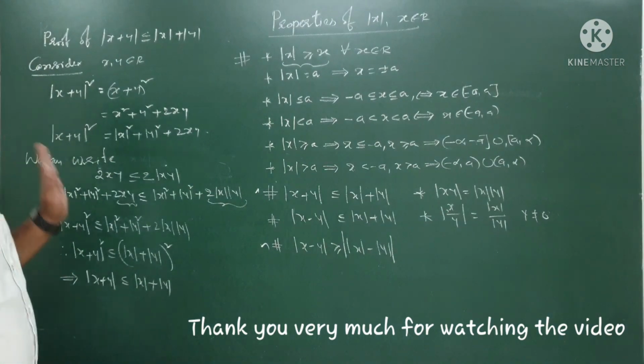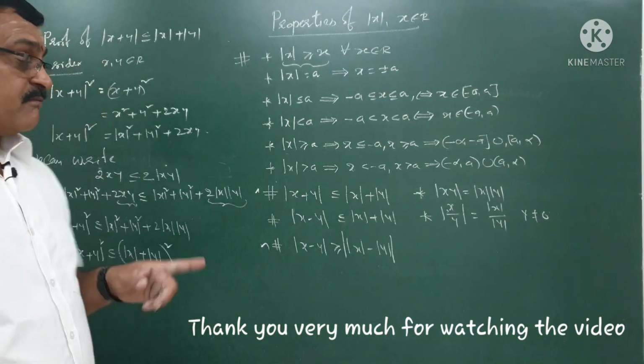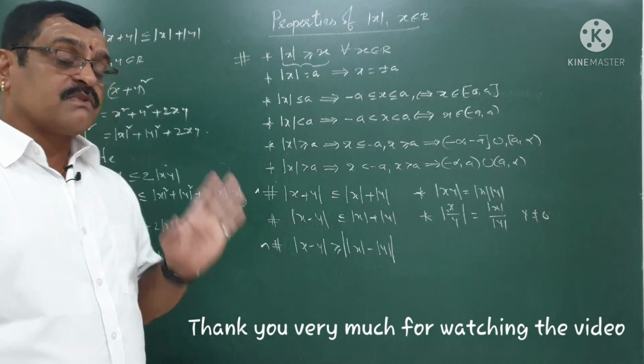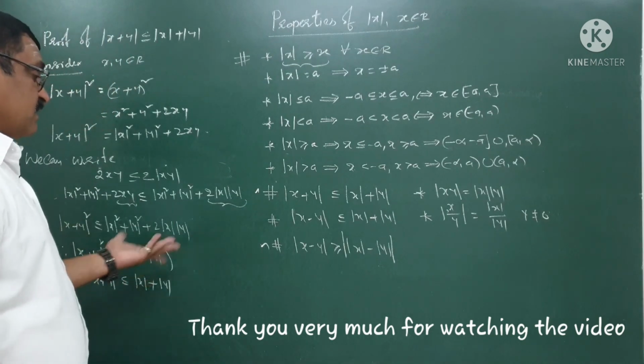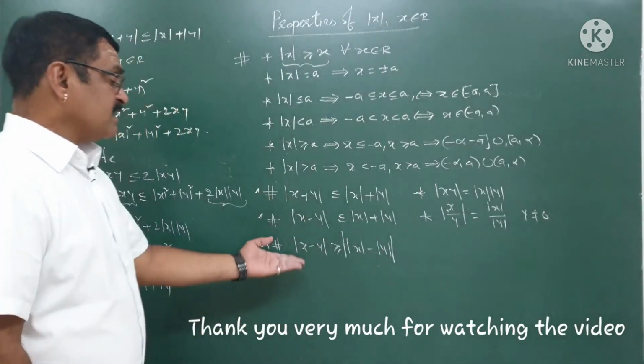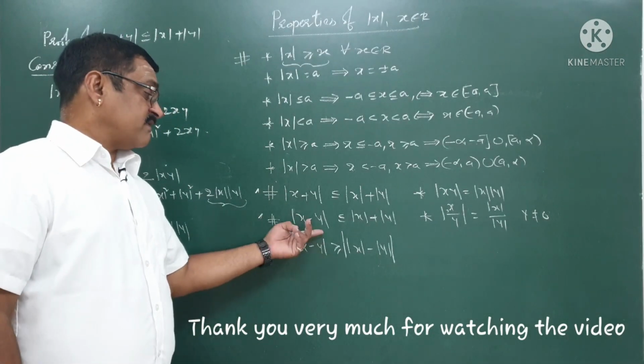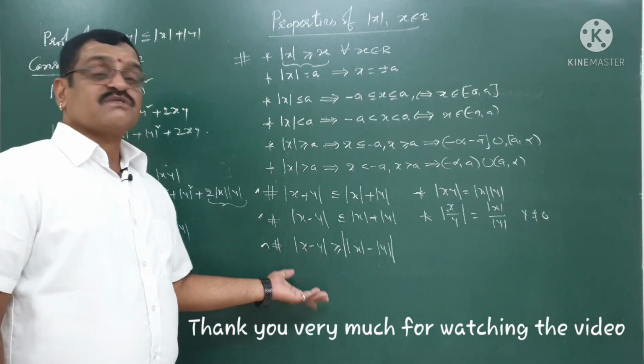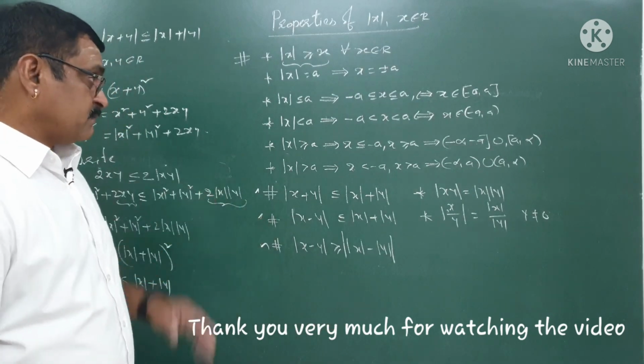Just a simple proof this is. We can have the same type of proof in vectors and in complex numbers also. Once you know this, the remaining proving is very simple. For this one, consider x minus y whole square. For this one also, x minus y whole square. Please take it.